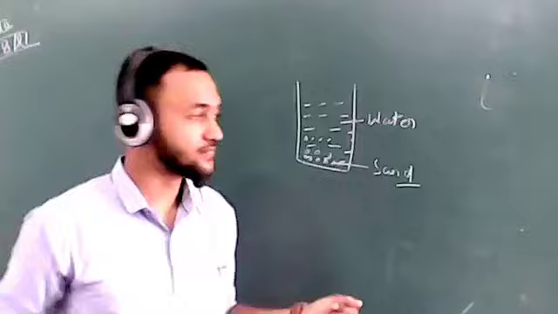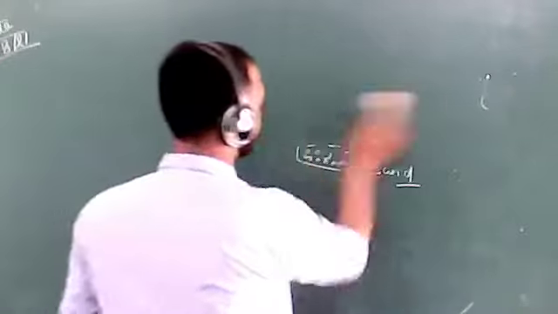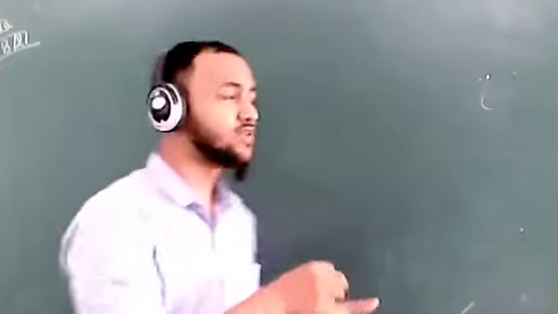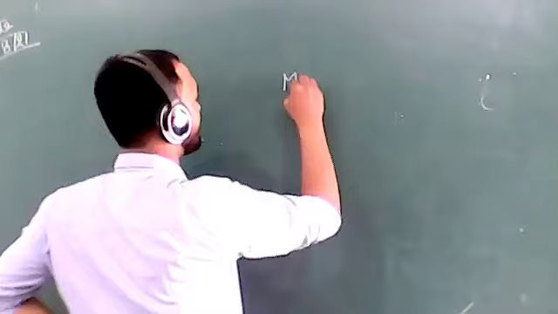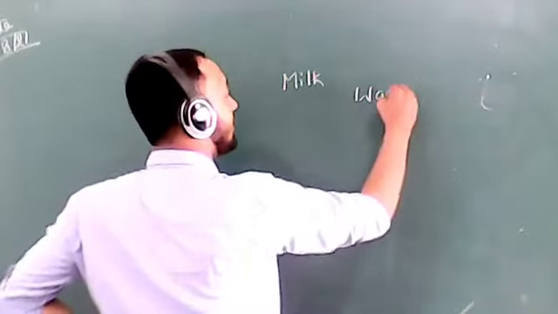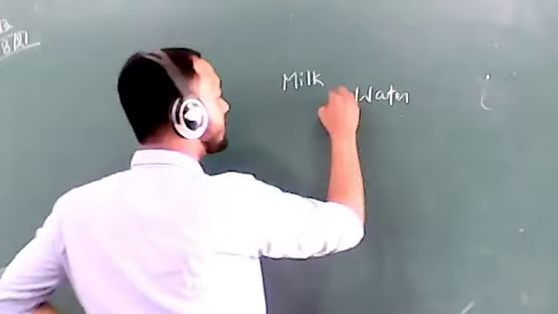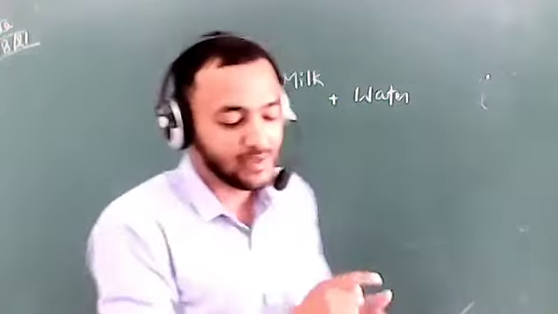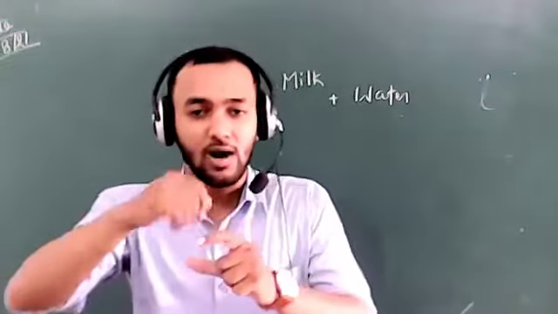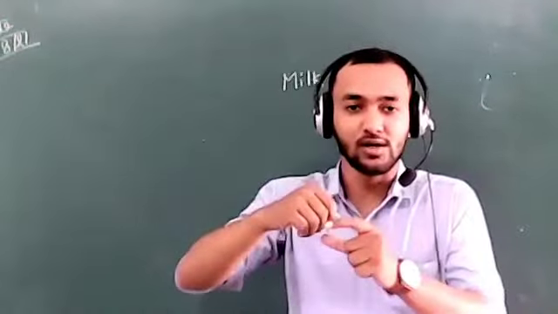Now, what happens when we mix one liquid with another liquid? Suppose there are two liquids, milk and water, and we are mixing milk and water. Will you be able to separate milk and water if I mix them?